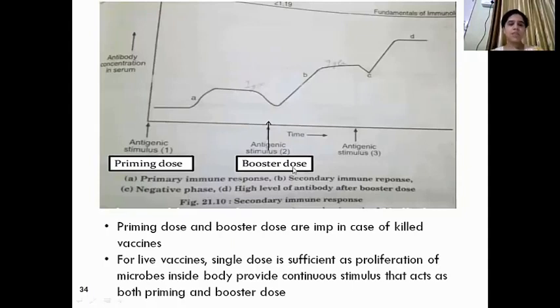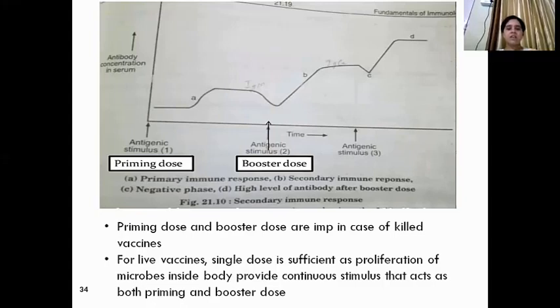And now vaccines are of different types. Among them, there is the live vaccine and the killed vaccine. In case of a killed vaccine, the bacteria or the particular virus is killed. It is not active, it is not pathogenic, it is completely dead, and that is inserted into your body. Why? Because the surface contains antigens, and that is enough. So that is known as the killed vaccine. If you are giving a person a killed vaccine, then usually a booster dose is required.